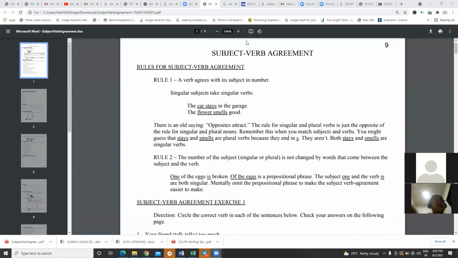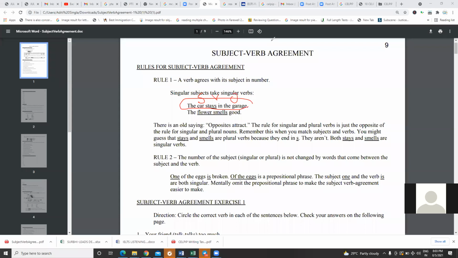Subject is the person or thing we are talking about. Like right now you see this example, the car stays in the garage. What stays in the garage? Car. So what is the subject? Car. What is the verb? Stays. So verb is any action that takes place, and the thing on which the action takes place is the object. So subject, verb and object. Here three things are there.